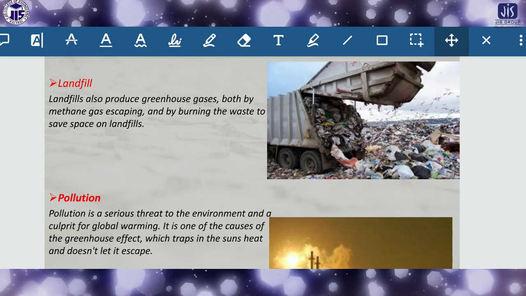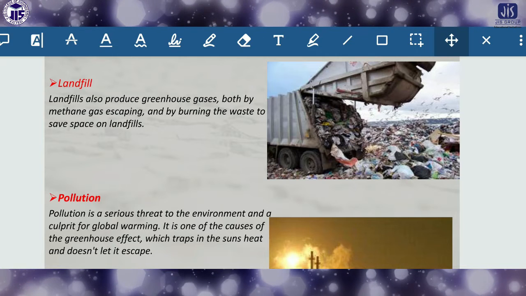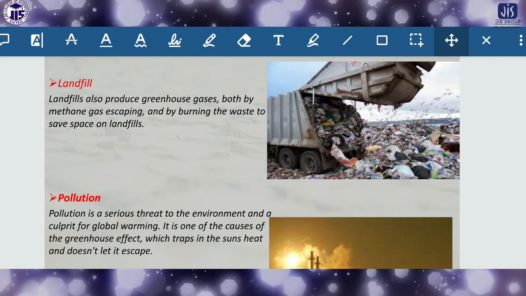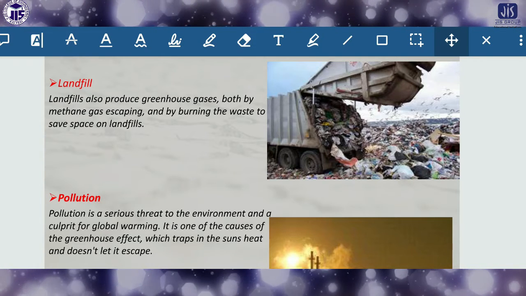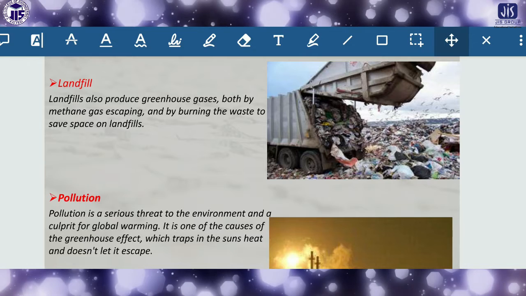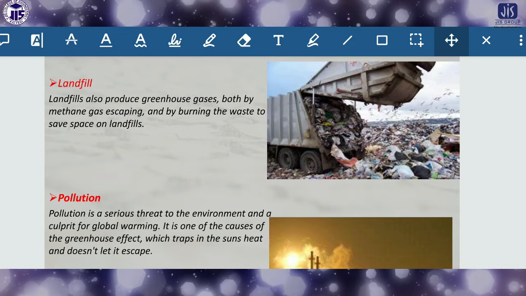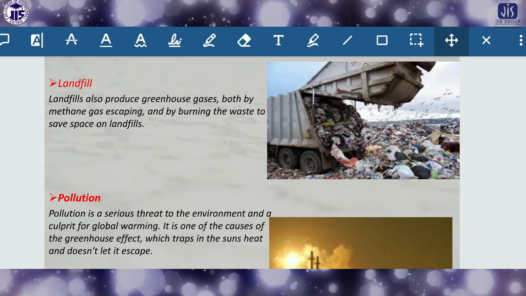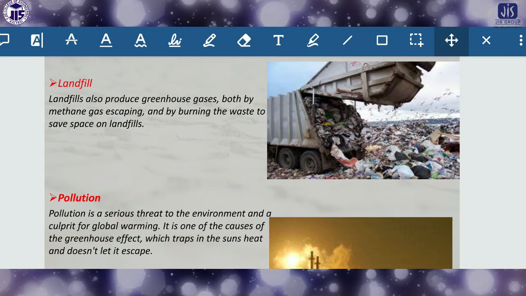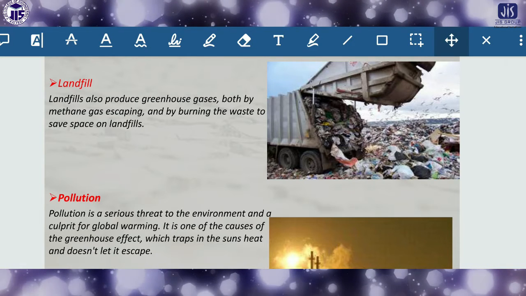Mainly, when we are discussing the reasons behind global warming, obviously the main reason we have to think about is the generation of the greenhouse gases, because if we reduce the generation of the greenhouse gases, then automatically global warming will be reduced. So we have to concentrate on this area, on where the greenhouse gases are produced, and take some steps by which we can reduce their generation.